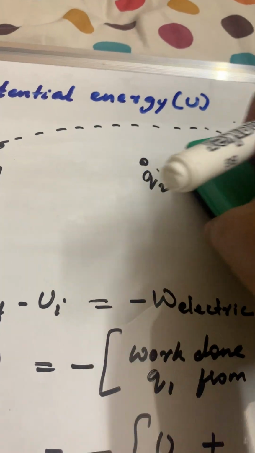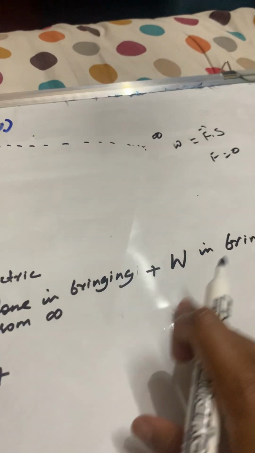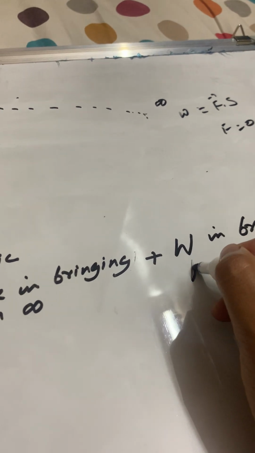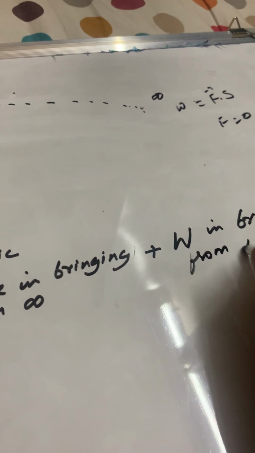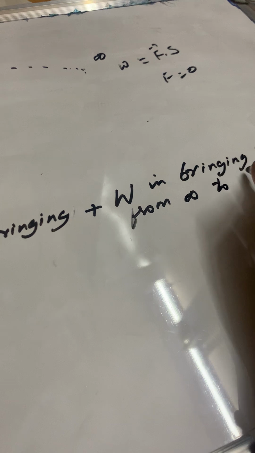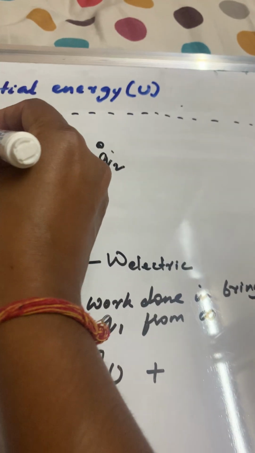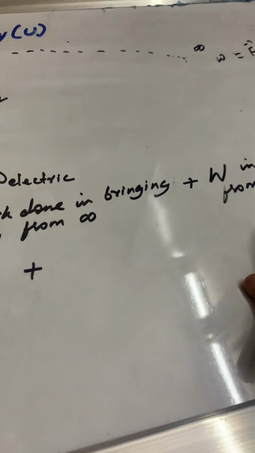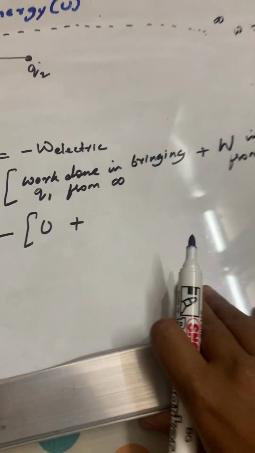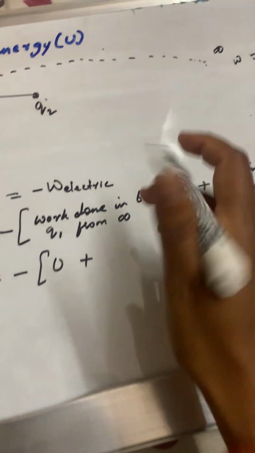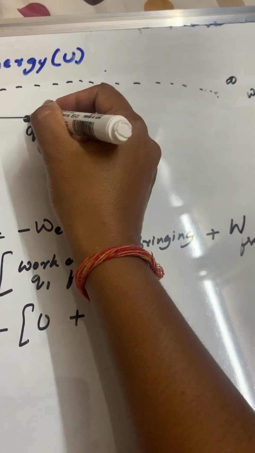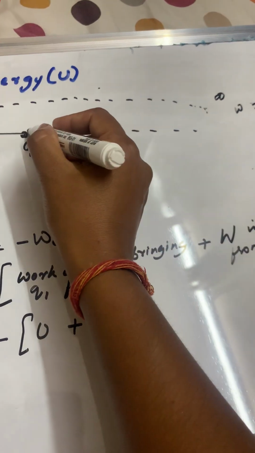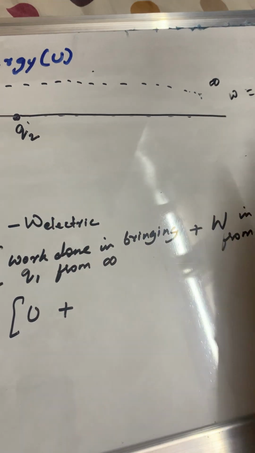So work will be done in bringing q2 from infinity to r, because work has to be done against the repulsive force. Now how much will it be? In this case the force will be variable, and when the force is variable, we need to apply the concept of integration.